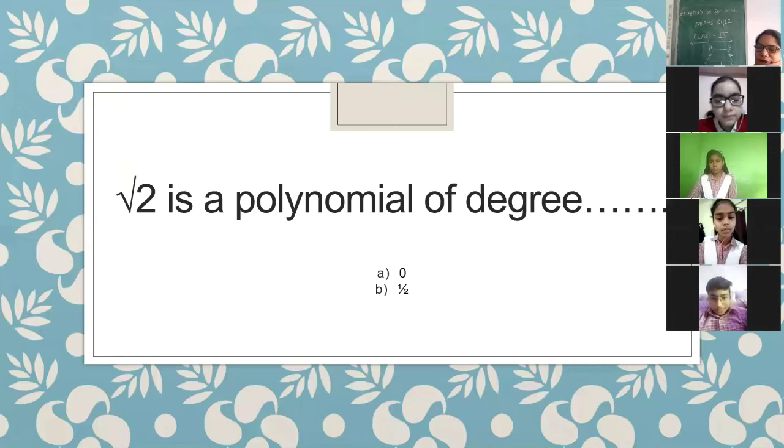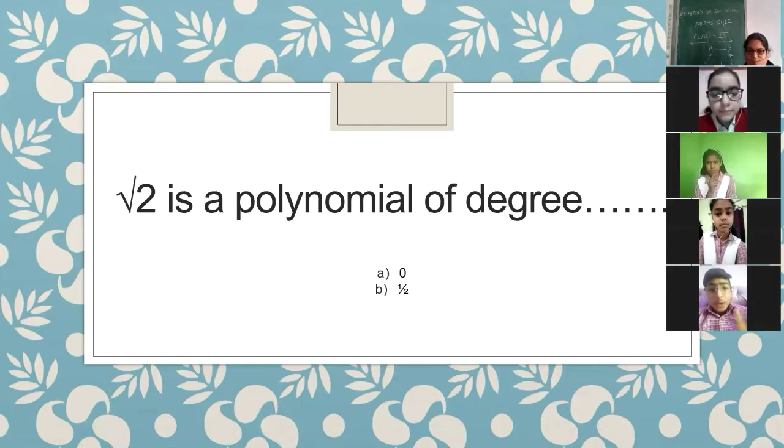Why, beta? Can you explain it? Why is it 0? Or are you just guessing? Ma'am, I am not guessing, ma'am, because it will be 0, since there is nothing else. When it is 2, its value will be 1. Yes, ma'am, if we multiply root 2 by root 2, it will become 2, and the value of 2 is 1.